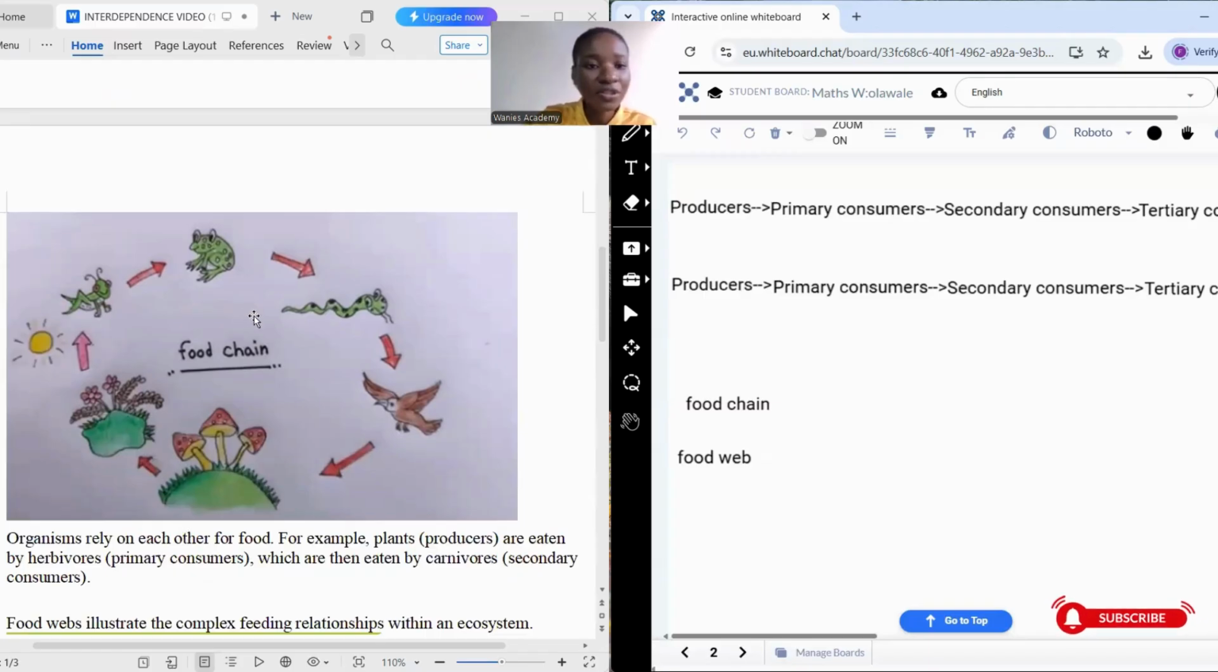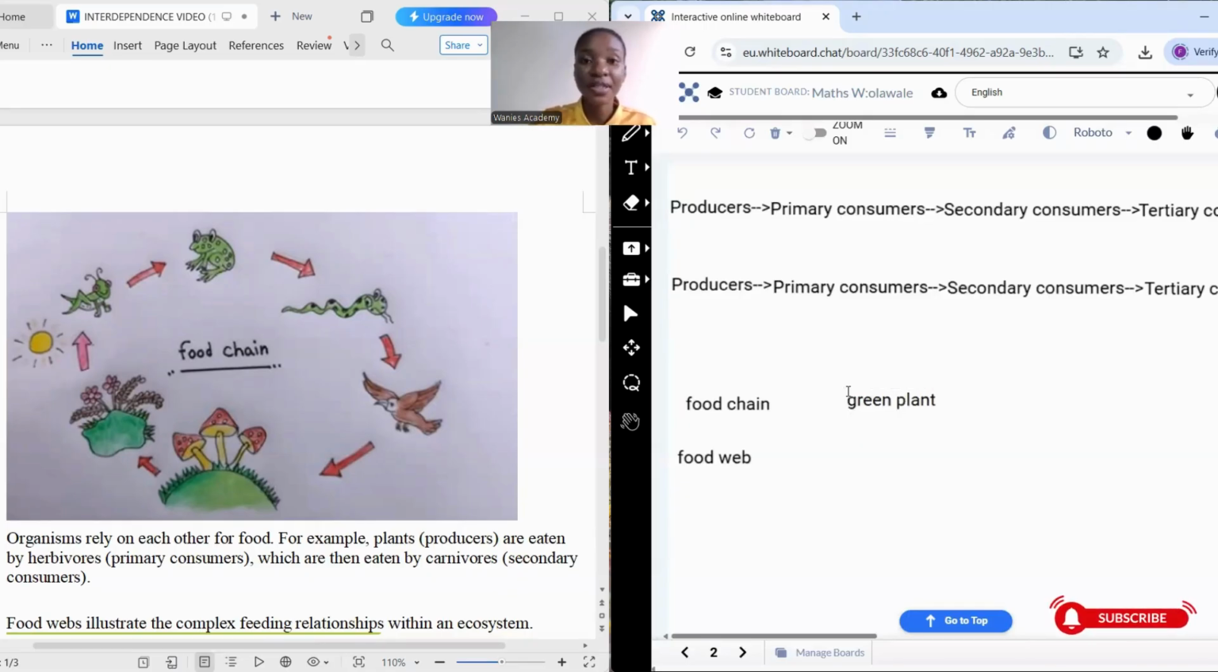Take a look at this beautiful diagram right here. It is talking about the food chain. You can see it starts from a producer right here. This is a green plant. And then a primary consumer, a secondary consumer, tertiary consumer, a quaternary consumer, and finally a decomposer. So let me explain this for you. In every ecosystem, there is always a producer. Examples of producers, we have the green plants.